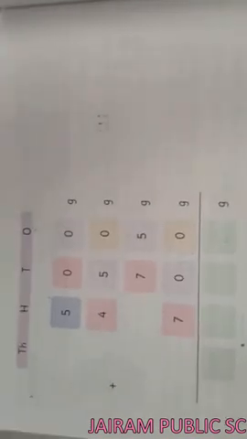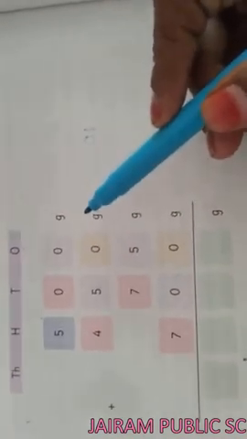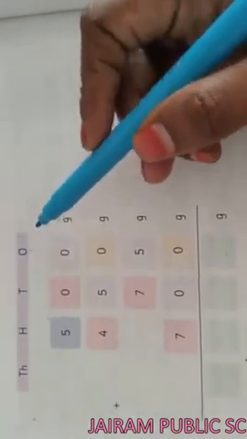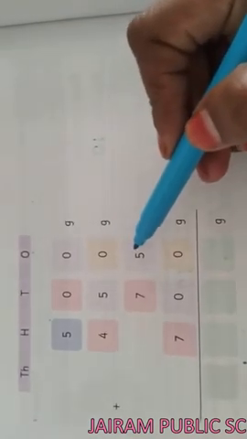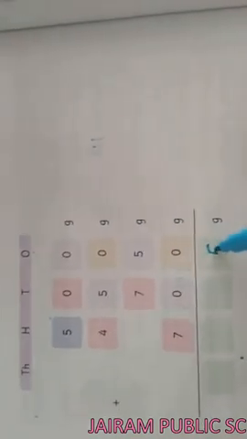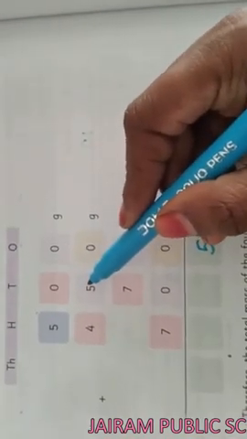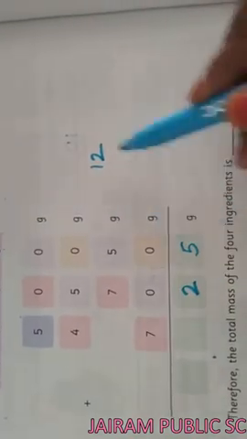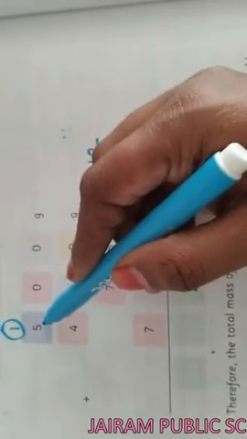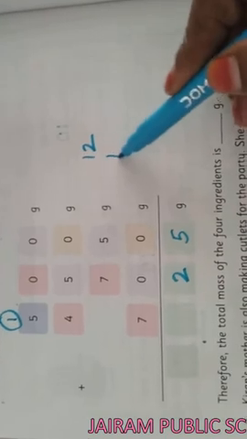For that, we have to write the numbers in the place value. So, now we have to add the numbers in ones place. 0 plus 0 will be 0, 0 plus 5 will be 5, 5 plus 0 will be 5. Then, in the tens place, 0 plus 5 will be 5, 5 plus 7 will be 12. So, write the 2 in tens place, 1 in the carryover place. Then, 1 plus 5 will be 6, 6 plus 4 will be 10, 10 plus 7 will be 17.